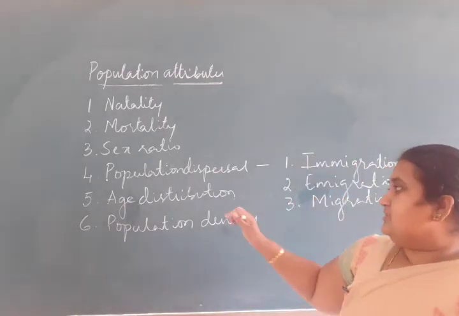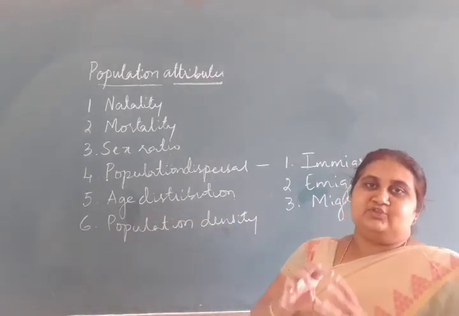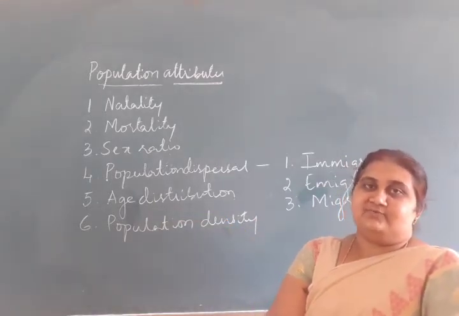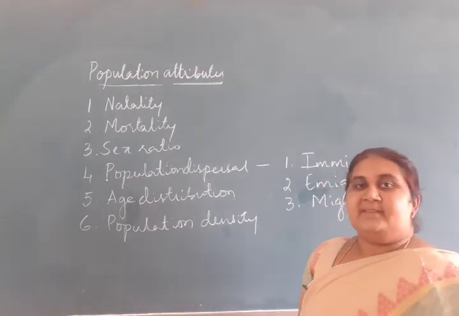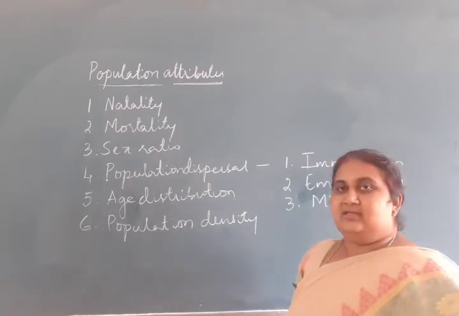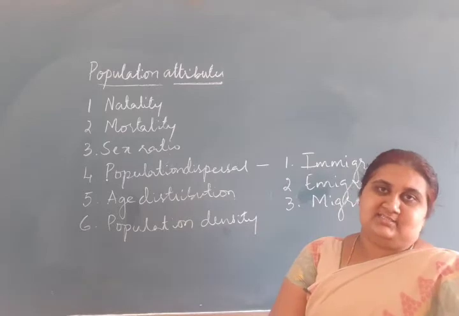That is called age distribution. Based on the age groups of the individuals, we can tell whether a population is increasing, stable, or declining.